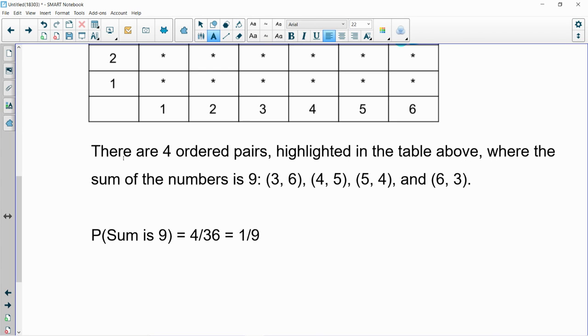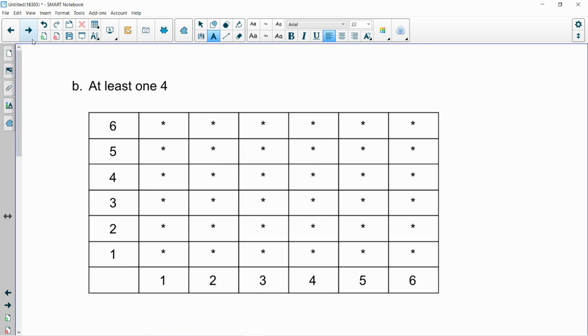All right, let's move on to part B. So part B, here we want to know, what is the probability that when we roll the pair of dice, we get at least one 4? All right, so we're going to highlight again.